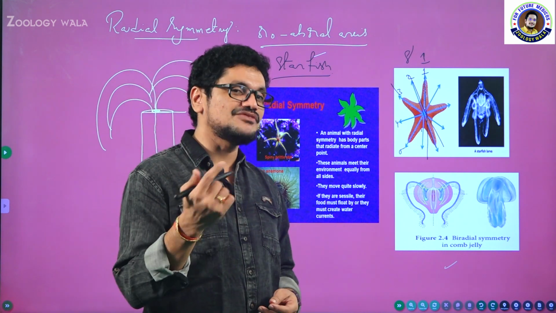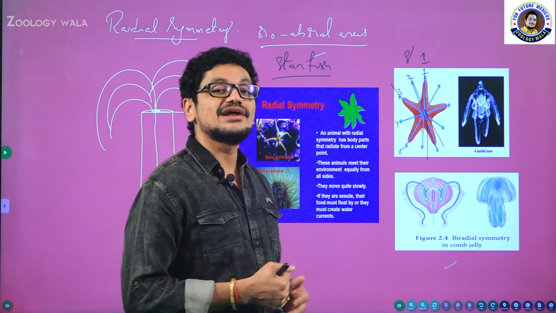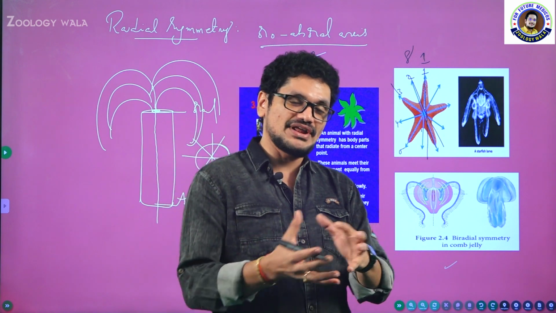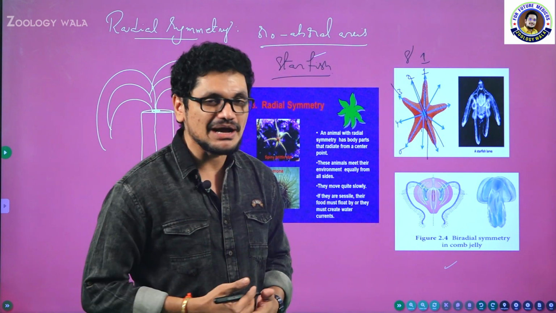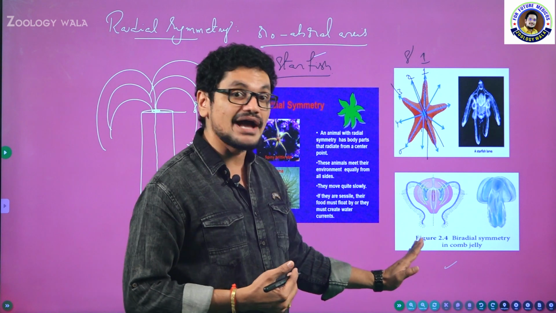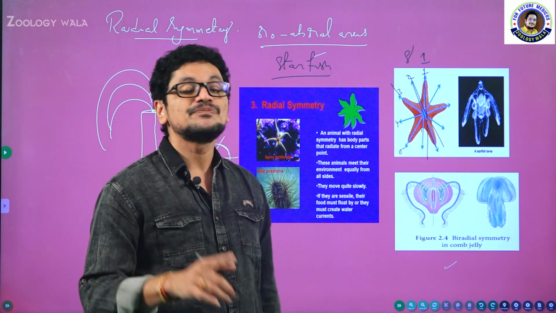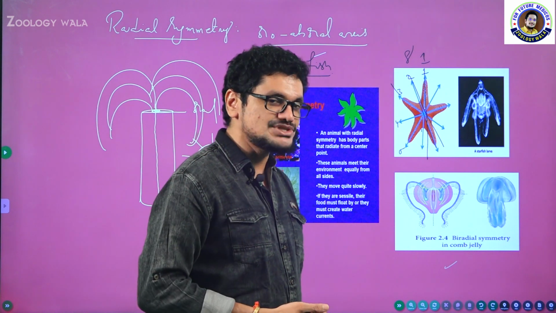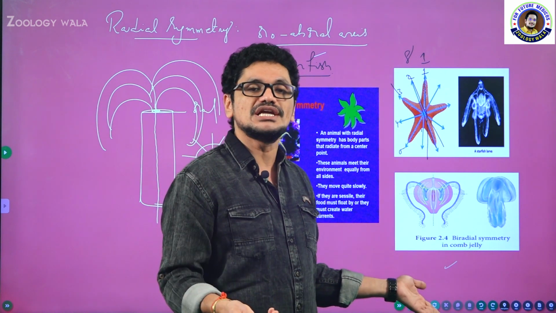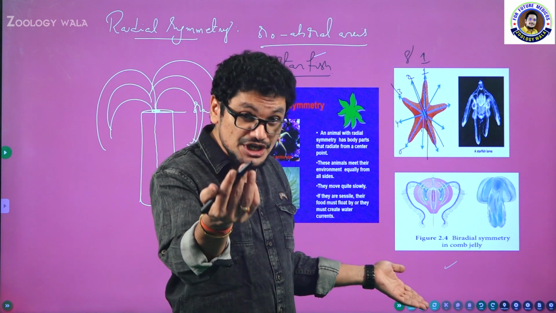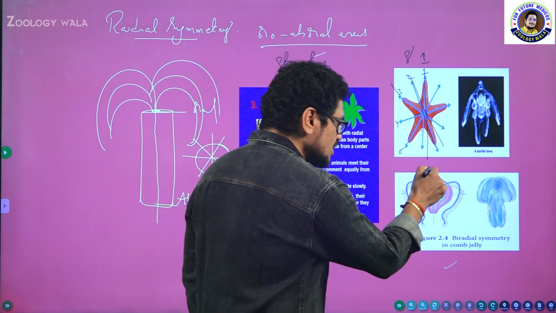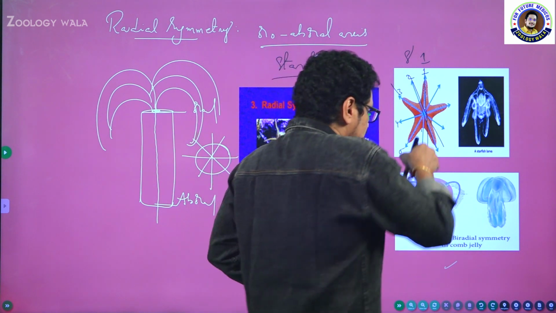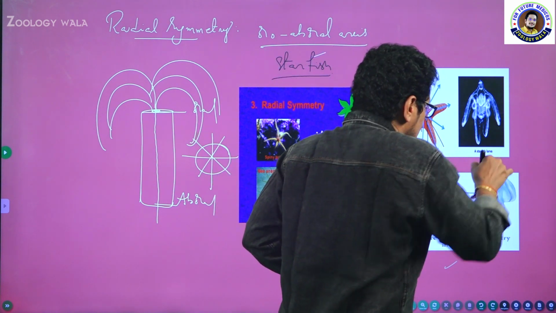Another type of radial symmetry is called biradial symmetry. Some scientists say it is a combination of both bilateral symmetry and radial symmetry. I will tell what bilateral symmetry is just now. See, this is biradial symmetry, which is exhibited by ctenophores, commonly called comb jellies, or sea walnuts, or sea gooseberries also. In 2 directions, in this direction you can get 2 equal halves, and similarly in this direction also you can get equal halves.